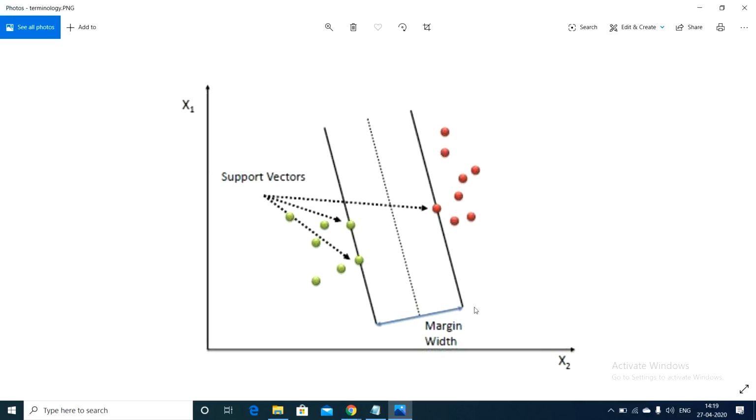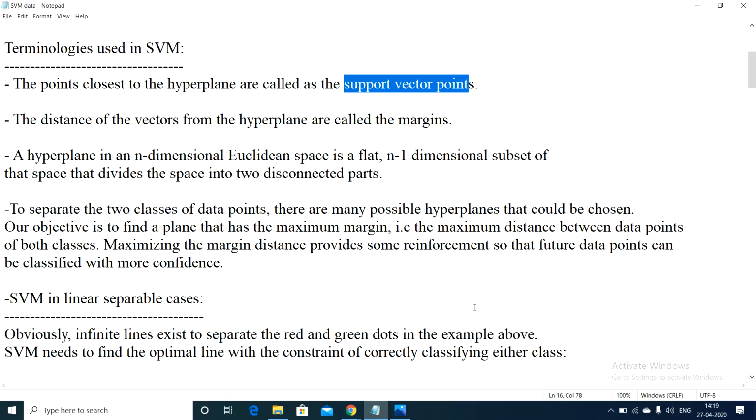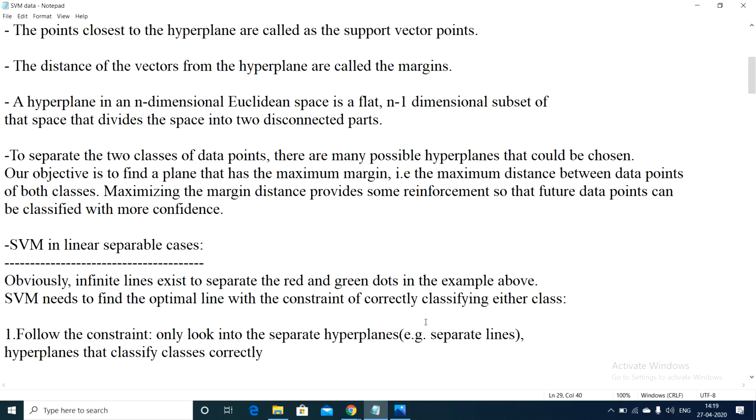Now we have drawn two margins. One is called the positive margin, the positive side of the margin. The other side is called the negative margin. All the negative points are the second category, and positive means the first category. So here we are drawing two margins, one hyperplane, and there are some support vector points. This is about the terminology.